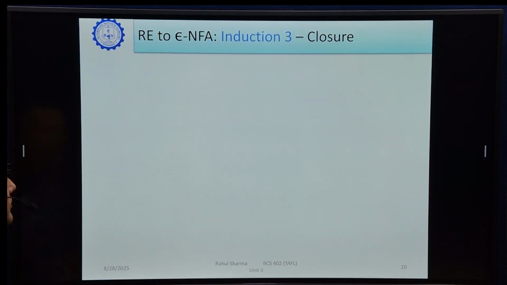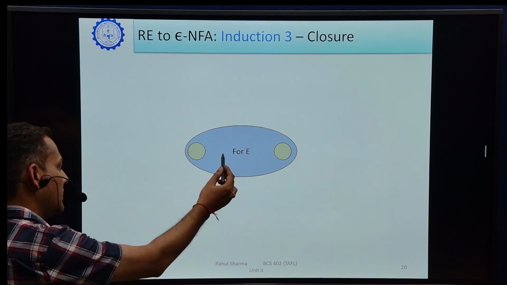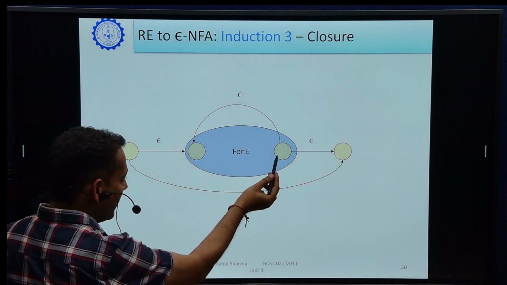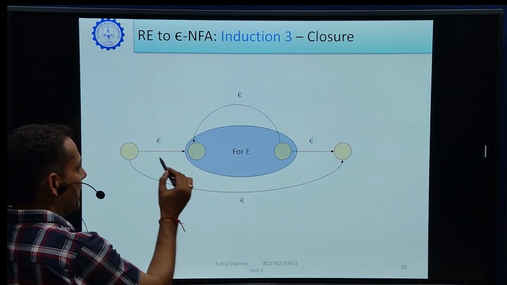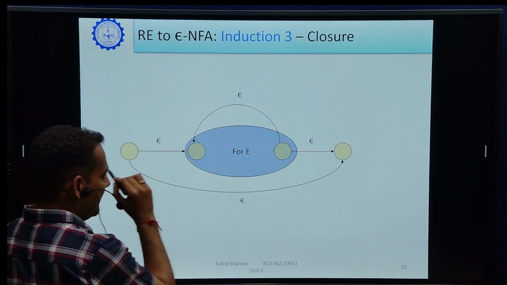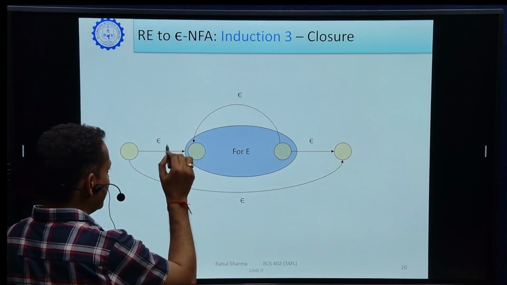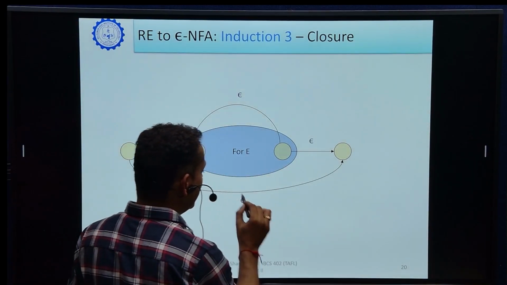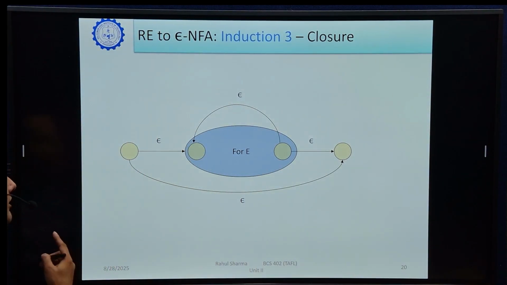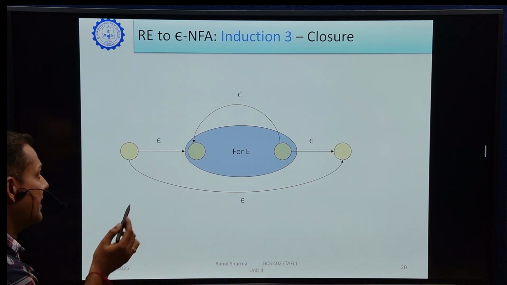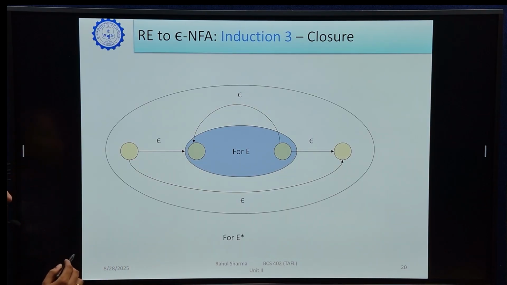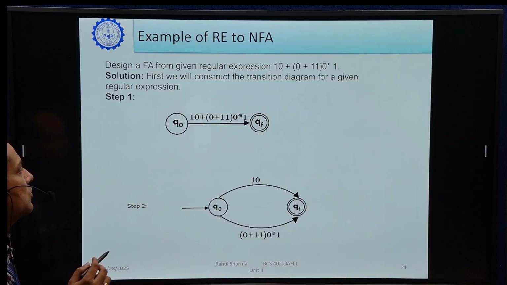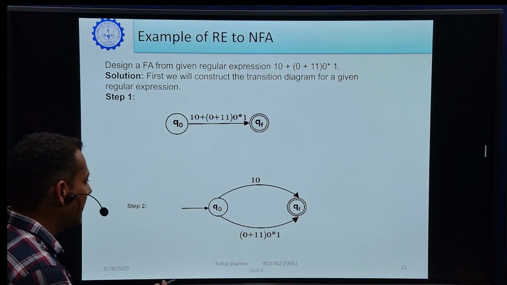And the third process is closure. It is simple. If we have a regular expression for a closure, what will we do? We will connect the final state to the initial state, and create an initial state separately and a final state separately, connected with epsilon, or we connect the initial state directly to the final state with the help of epsilon. So with the help of this process, we can convert a regular expression directly into a finite automata.